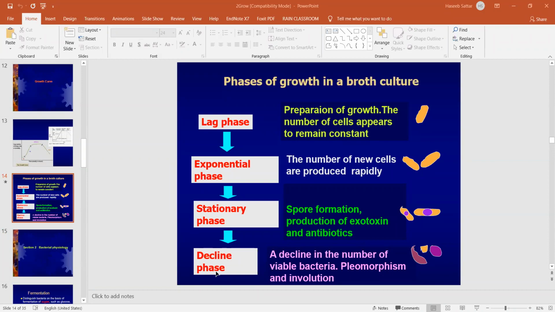For example, if you want to go for a picnic, you need to make a plan and buy some food for the picnic. In the same way, before replication, bacteria reserve the nutrients required for replication. So during the lag phase there is no bacterial growth, but bacteria are reserving nutrients, and there is high metabolic activity in the cell, but no cell division.